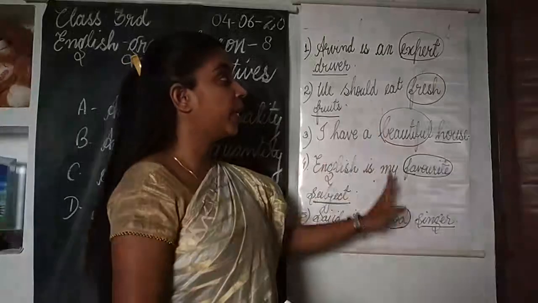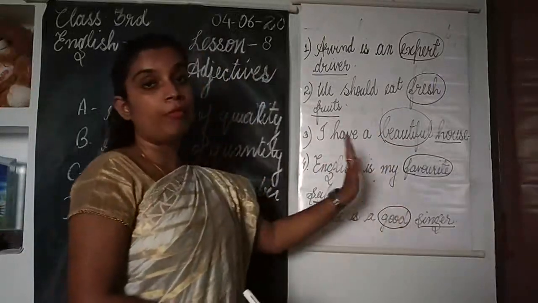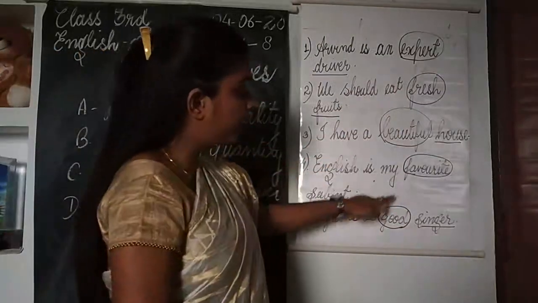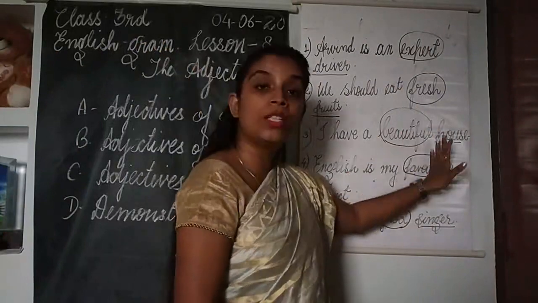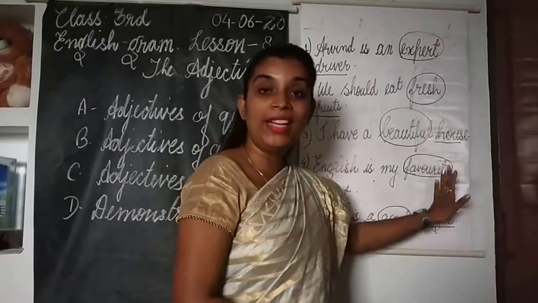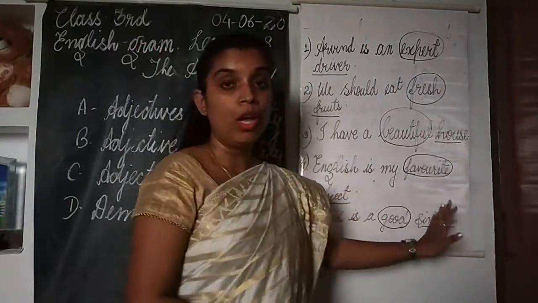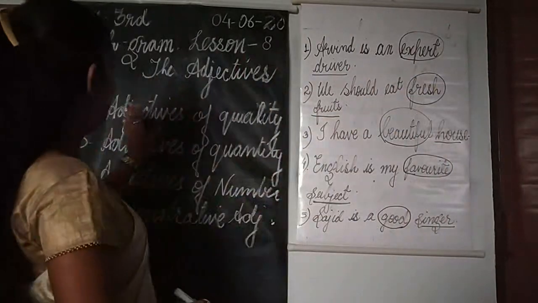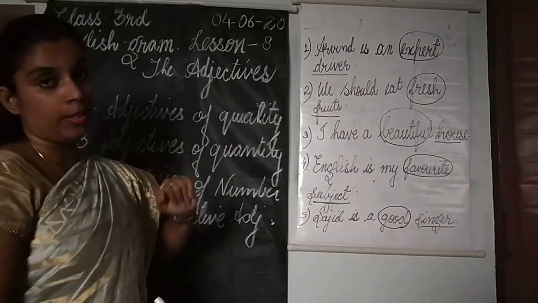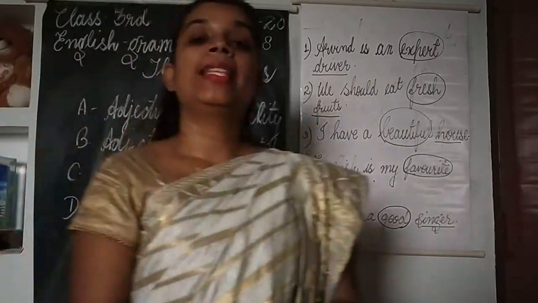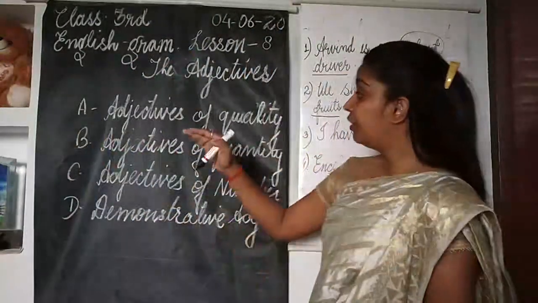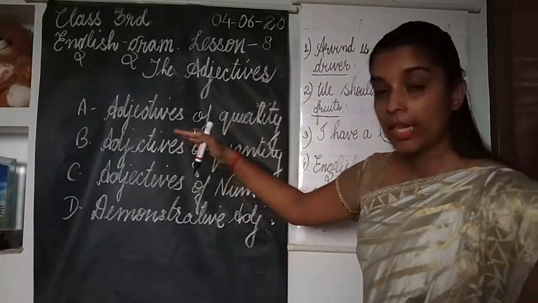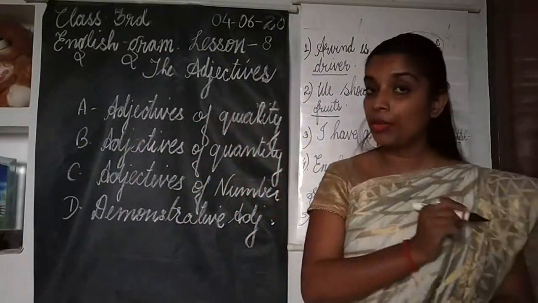Okay, they are adjectives of quality. Why? Because these adjectives are telling about the quality, about the kind of noun. What kind of noun? So these adjectives are examples of adjectives of quality. So I hope, children, that this first kind of adjective, that is adjectives of quality, is clear to you all.